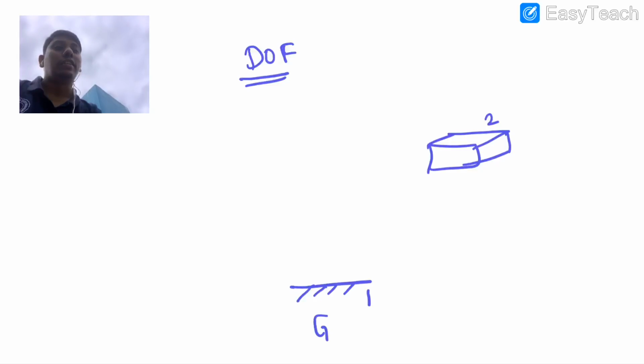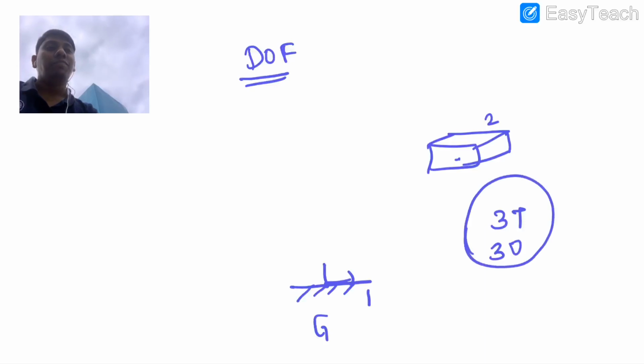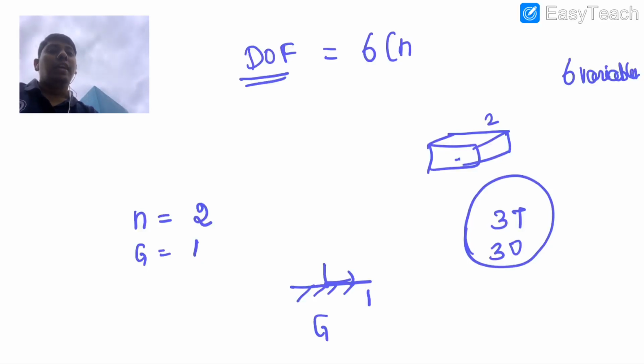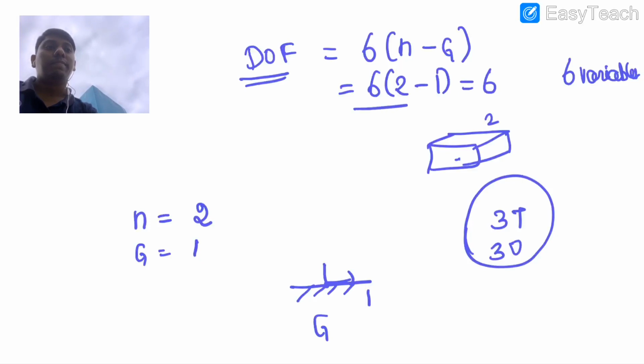In the sense you can see that this part with respect to ground can be referred with some reference on this point and this point. Then 3 translations and 3 orientations are coming, in the sense 6 variables are required, right? The number of bodies here is 2, the number of grounds is 1, and the degrees of freedom is 6 into n, with one ground subtracted. So 6 into 2 minus 1 gives 6, right?